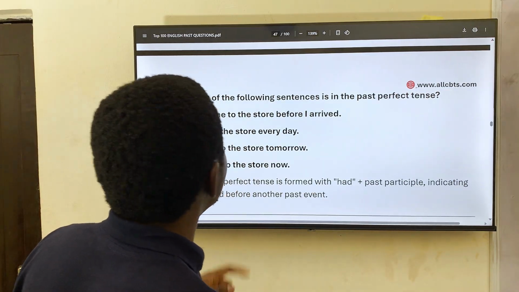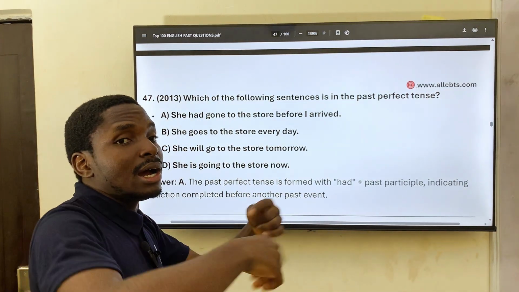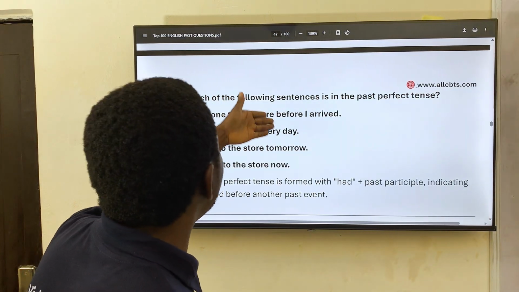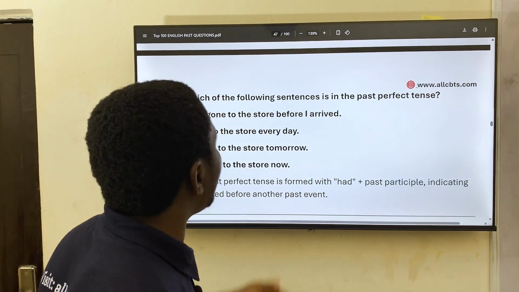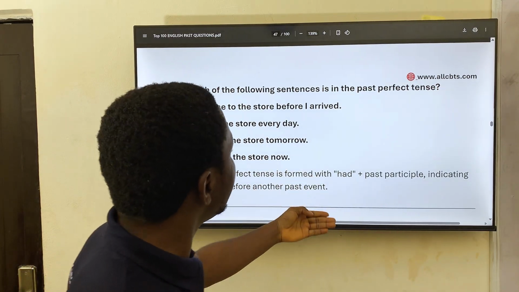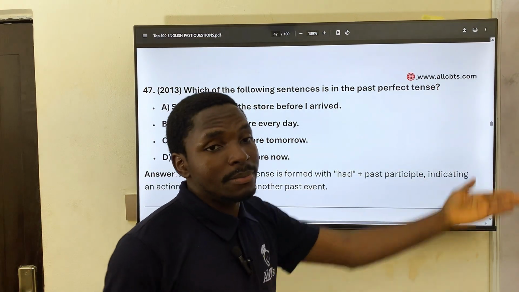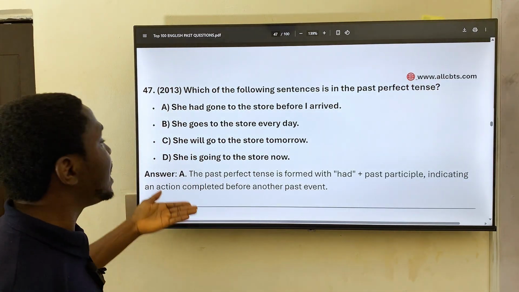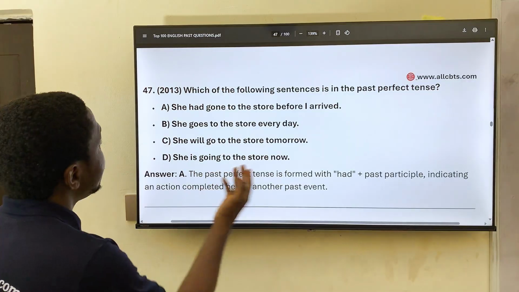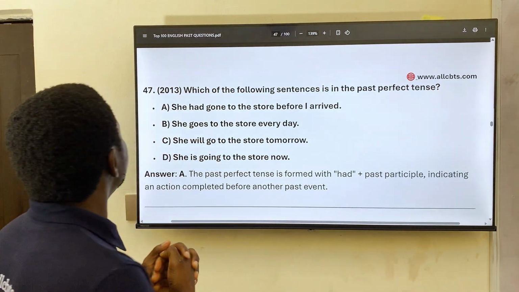Okay, so it tells of an action that went on for a while. So she had gone to the store before I arrived. This is in the past participle. Let's see the explanation we have here. The past perfect tense is formed with had plus past participle, indicating an action completed before another past event. So A is the correct answer, like I said.